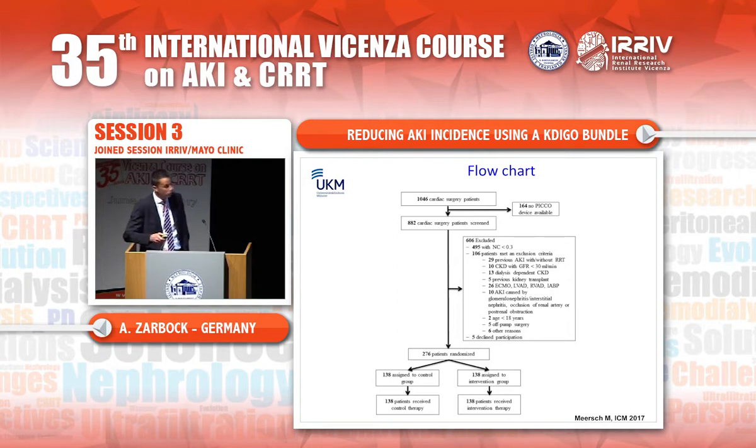And here you see the flow chart. So we screened 882 patients. After cardiac surgery, 606 patients had to be excluded because 495 patients were not at risk for acute kidney injury. They had TIMP2 and IGFBP7 levels below 0.3, and 106 patients met the exclusion criteria. So 276 patients were randomized, 138 into the control group, and the same number in the intervention group.